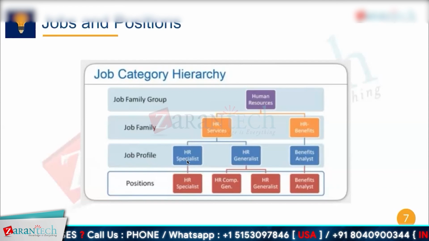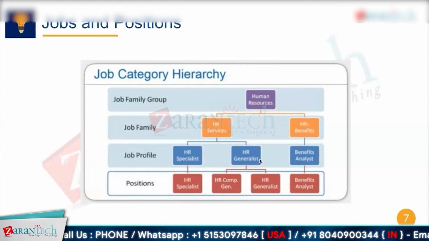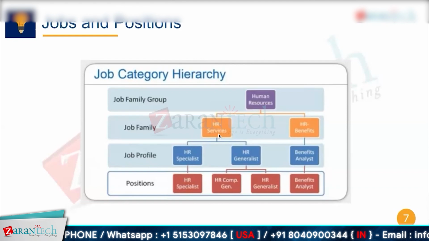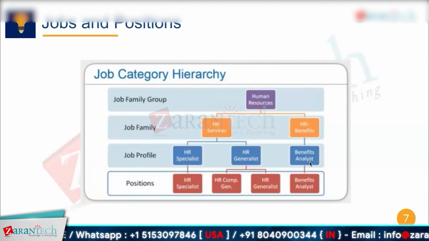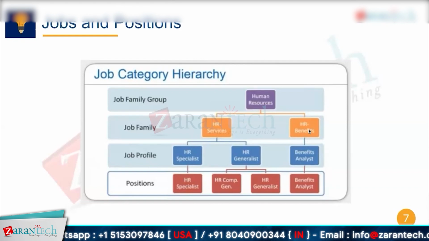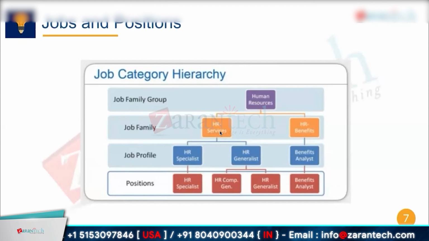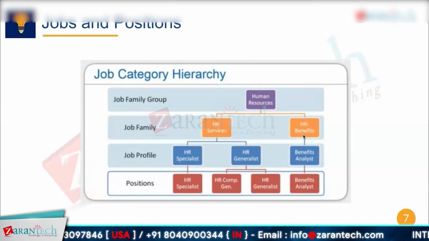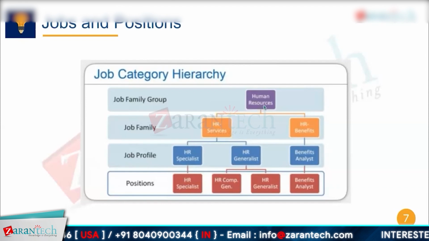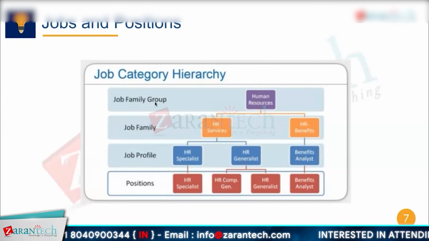As you can see, HR specialist is put under the HR services job family, and benefits analyst is put under HR benefits. Both of these, HR services and HR benefits, are categorized under human resources, which becomes your job family group. So this is what your job catalog looks like.